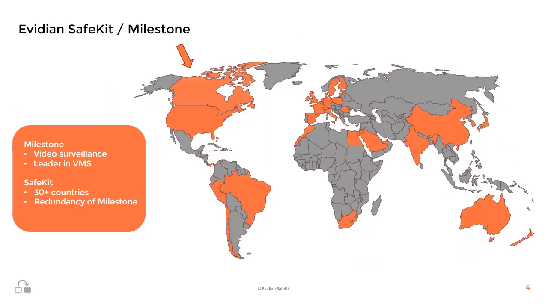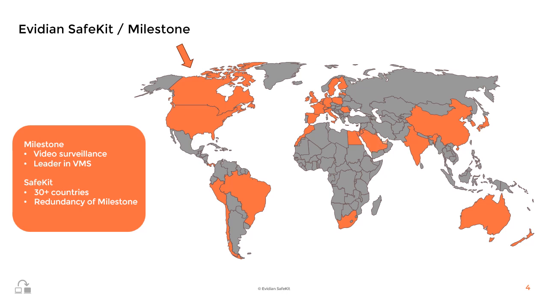I'd like to present the global reach and impact of Avidian SafeKit, particularly in collaboration with Milestone, a leader in video surveillance and video management systems, VMS. Milestone's video management systems are widely recognized for their reliability and advanced features. However, to ensure continuous operation and prevent any downtime, redundancy is crucial. This is where Avidian SafeKit comes into play.